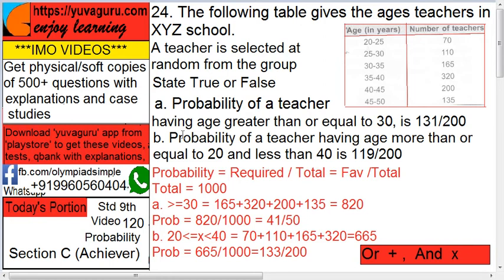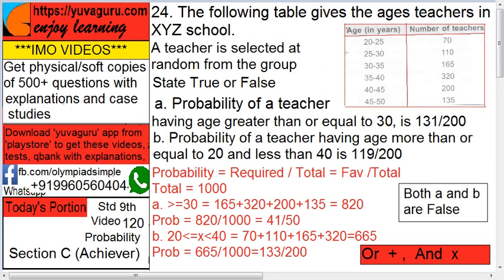Now B, probability of a teacher having age more than or equal to 20 and less than 40 is 119 by 200. See, age should be more than or equal to 20 and less than 40. So more than or equal to 20 means starts from here and less than 40 means goes up to here. So 70 plus 110 plus 165 plus 320. So addition comes out to be 665. So probability is now what? Probability is required upon total, 665 upon 1000. It is 133 by 200. So both the answers A and B are false.